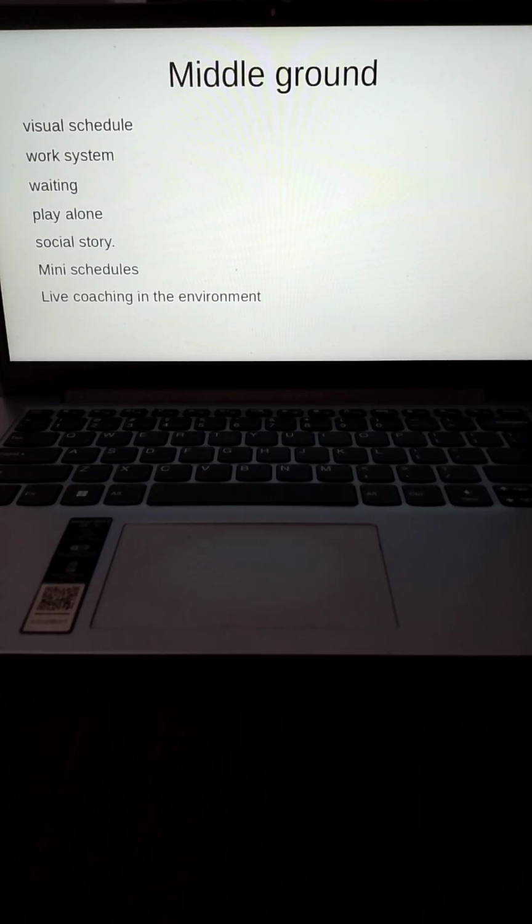Now, middle ground systems are basically systems that are more focused towards catering to the environment, changing the child's environment to work with the child, training other people so that the skills are used across different places. They focus on generalization, they focus on self regulation. Okay, so visual schedules are one of the most common things that you would have heard as parents or as professionals.